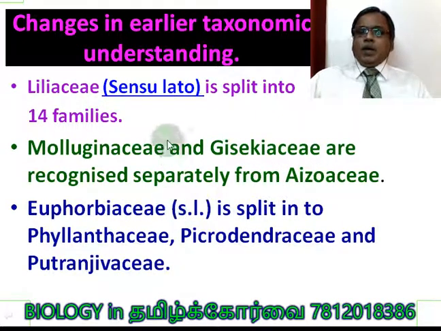Euphorbiaceae, again sensu lato, is split into Phyllanthaceae, Picrodendraceae and Putranjivaceae. So these are the new groups originated from the Euphorbiaceae. Previously, the Euphorbiaceae included all these three in a broad sense. That is the meaning of sensu lato, S.L. Okay.